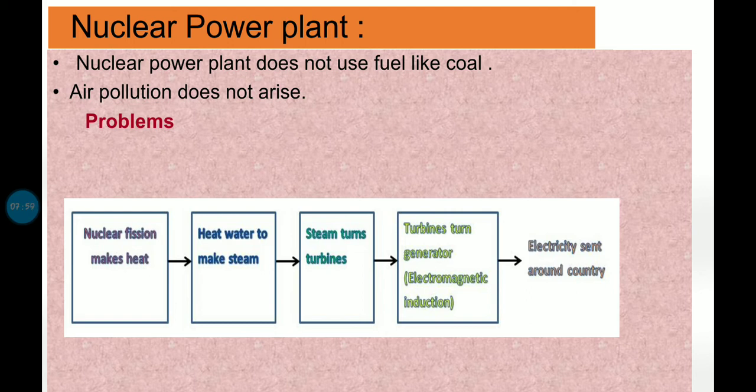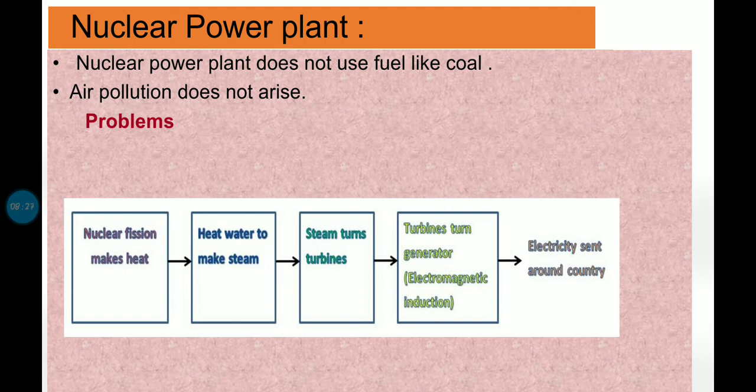That steam rotates the turbine, and because of that rotation of the turbine, the generator produces electricity. But over here the fundamental thing which is used is the nuclear atoms, that is uranium and plutonium.